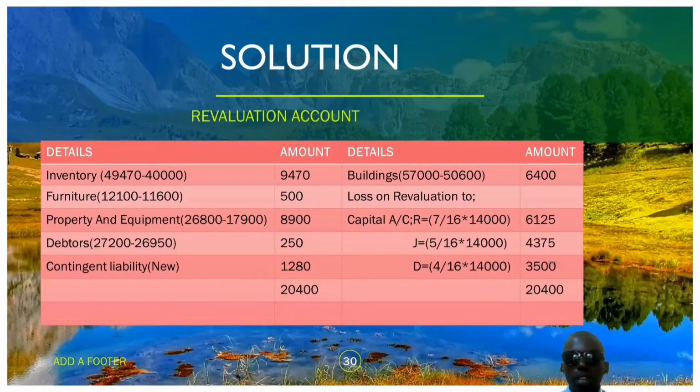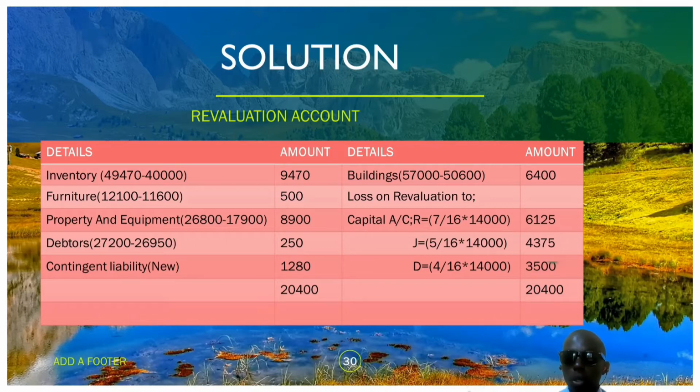Let's start with the revaluation account. On the revaluation account, we have to know just a little concept and we are good to go. On the debit side, we reckon any decrease in value of an asset and any increase in liability.